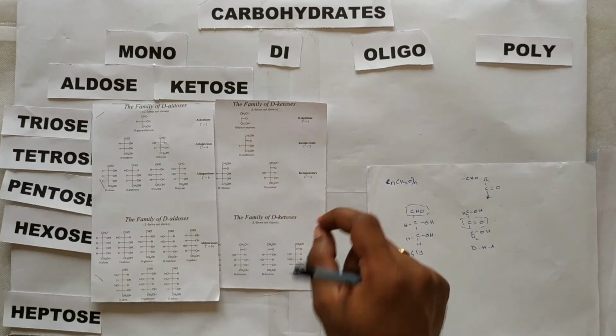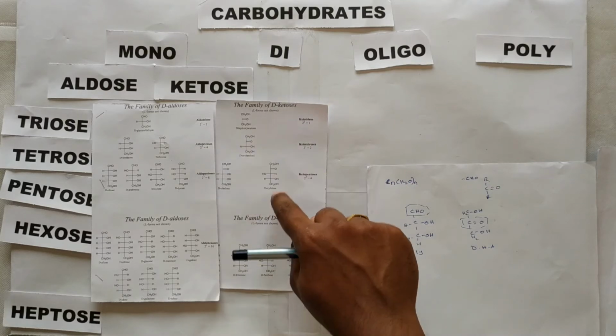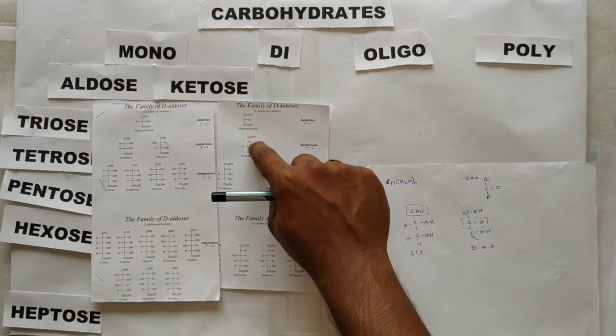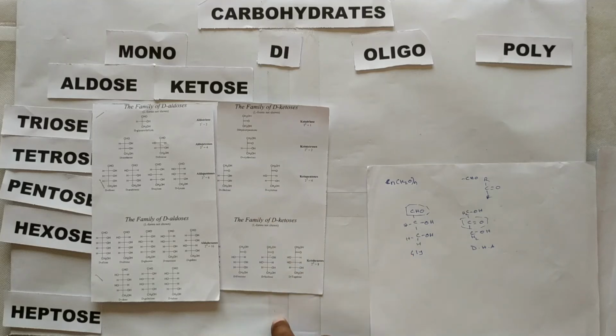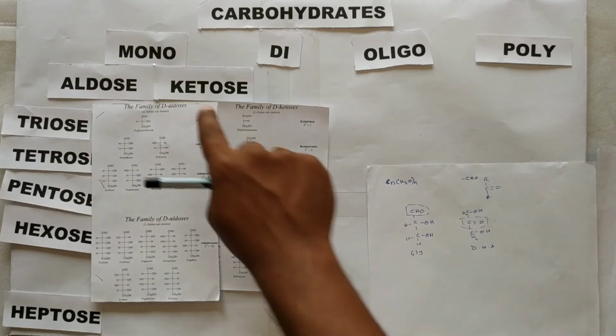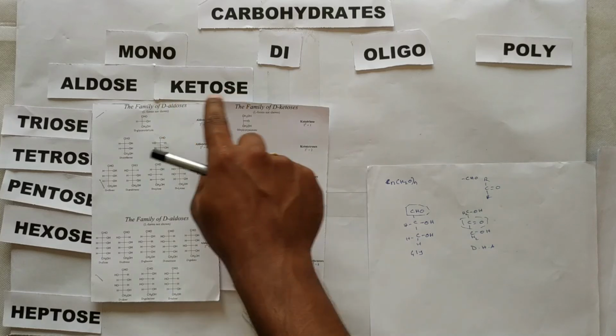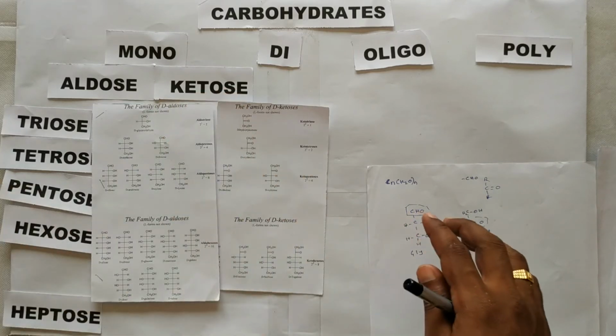Always remember, students, in this, that is nothing but tetrose, pentose as well as heptose, the end name will end with ulose for ketose. Okay, it's a very simple thing to remember. Ulose is an end name for this ketose here.